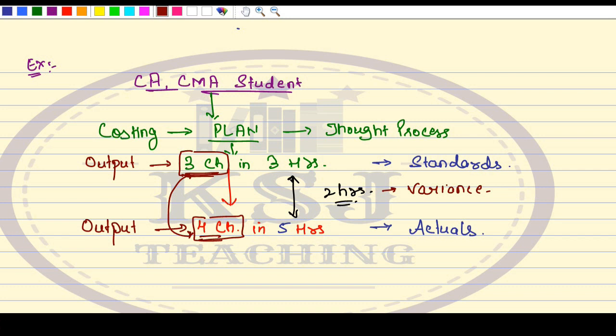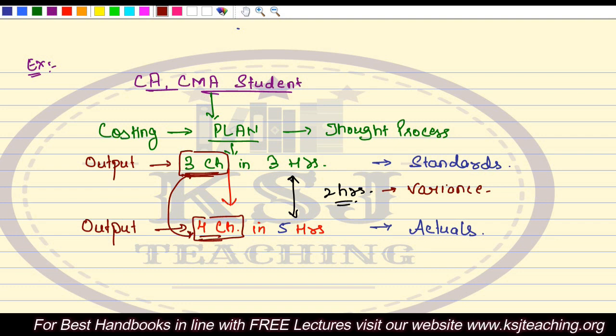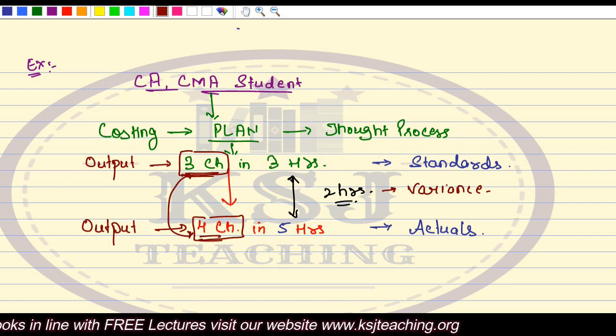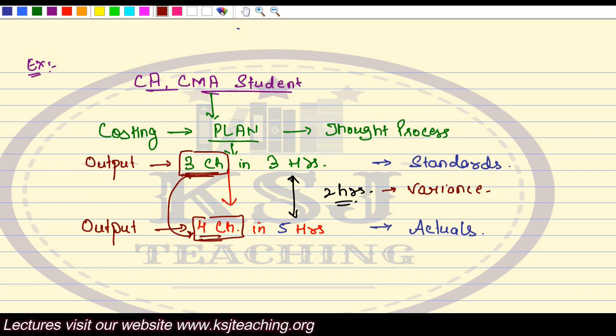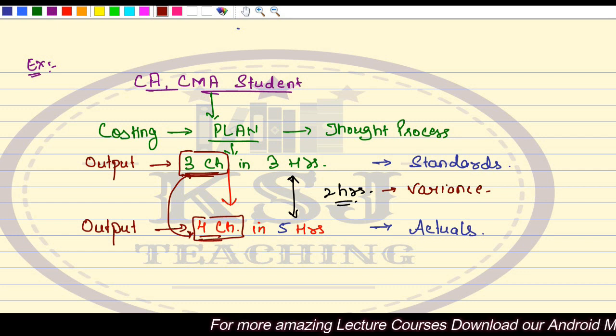Can you compare it? The standards I have set for 3 chapters, whereas the actual figures that I have is 4 chapters in 5 hours. Can you compare the standards of 3 chapters with the actual of 4 chapters? The answer is absolutely no. Sir, how can you compare the standards and actuals of the different outputs? You cannot do that. Isn't it?